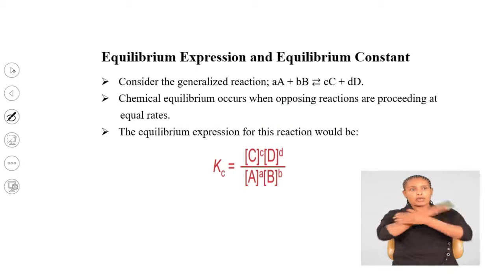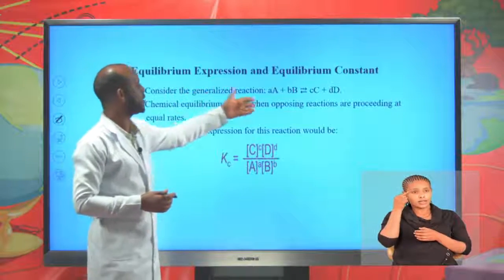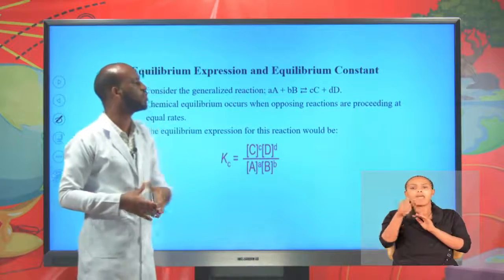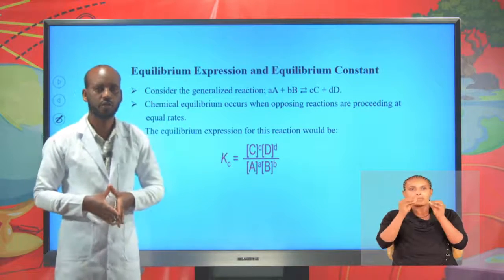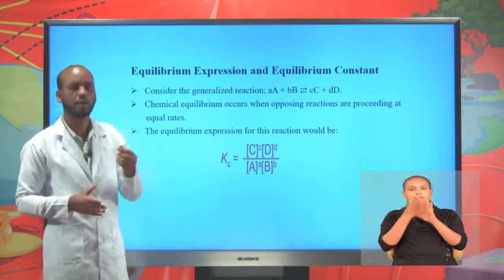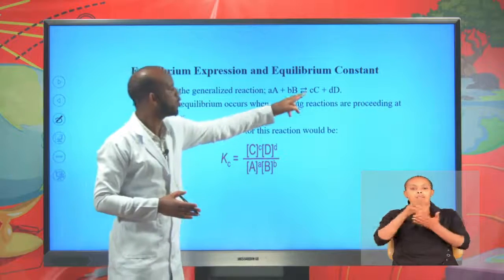Equilibrium expression and equilibrium constant. Consider the generalized reaction aA plus bB forming cC plus dD. This reaction is an equilibrium reaction because for an equilibrium reaction we use a double arrow.